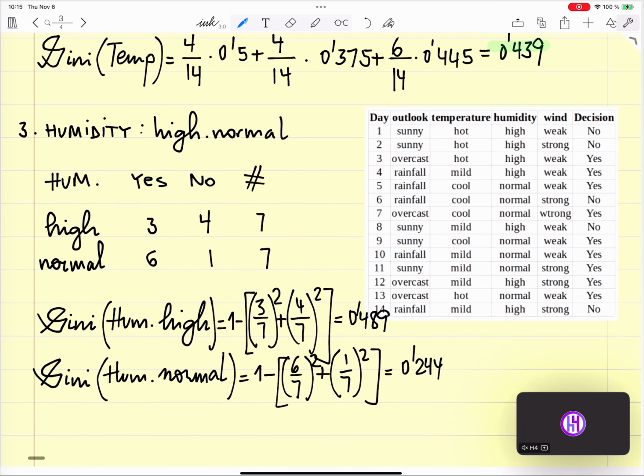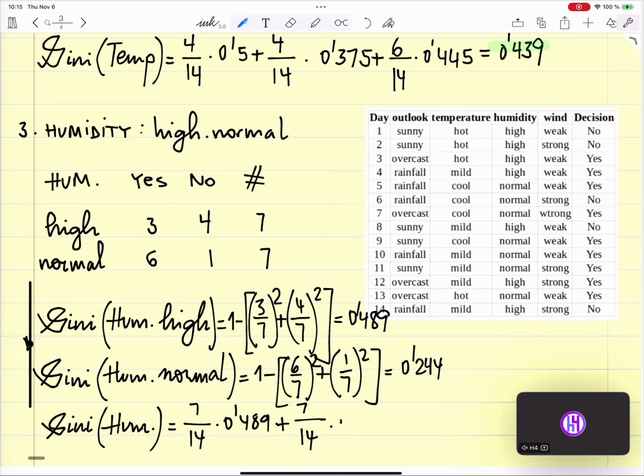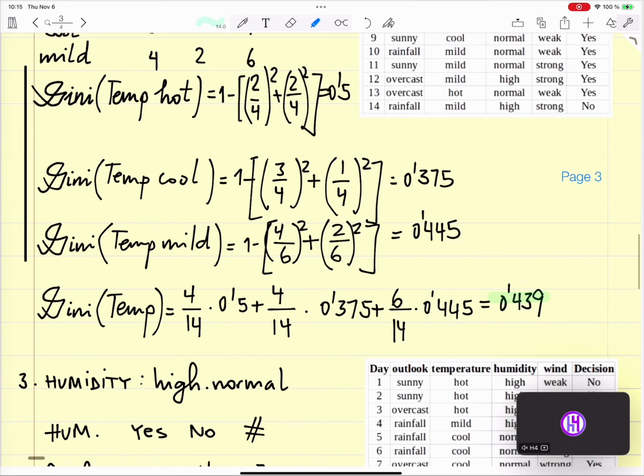So the Gini total for humidity turns out to be 7 divided by 14 times 0.489 plus 7 divided by 14 times 0.244, and this is 0.367, which is lower than the temperature but is higher than the outlook.